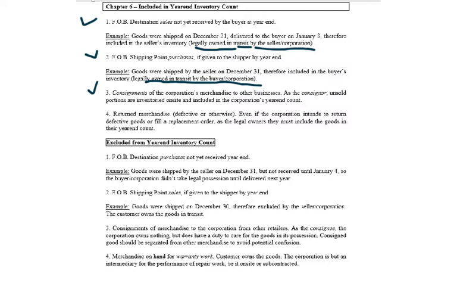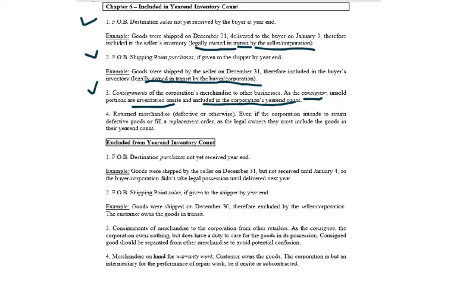Now, in this case, you're in the situation where you're the consignor. So if you're the consignor, the one consigning goods to somebody else, those unsold portions should be inventoried on site and included in your year-end count. Because why? You still legally own them. The company that you gave them to doesn't own anything. They've just taken physical possession of it.